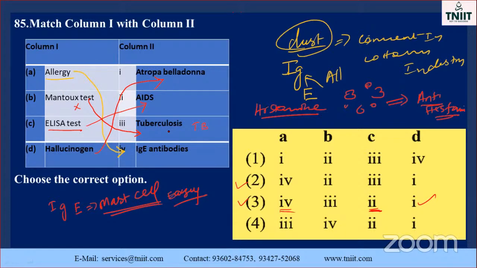Montague's test, tuberculosis. ELISA, enzyme-linked immunosorbent assay, is not a confirmatory test of AIDS. Listen here. It is just identification of whether the person is suffering from AIDS or not. But Western blot is the confirmatory test of AIDS. That is very, very important. Just listen here, my dear student. Many times they asked questions from this part.